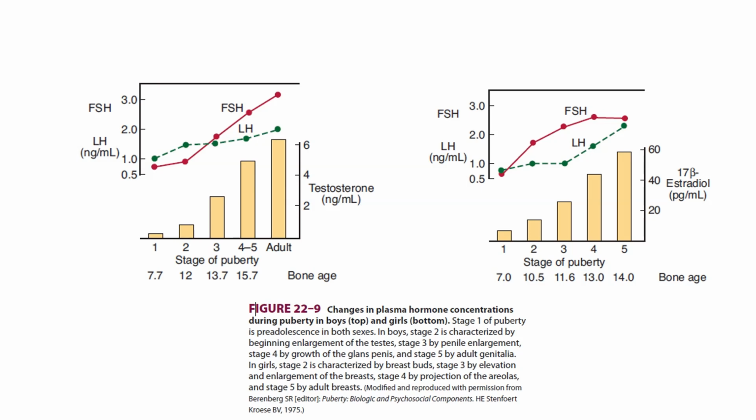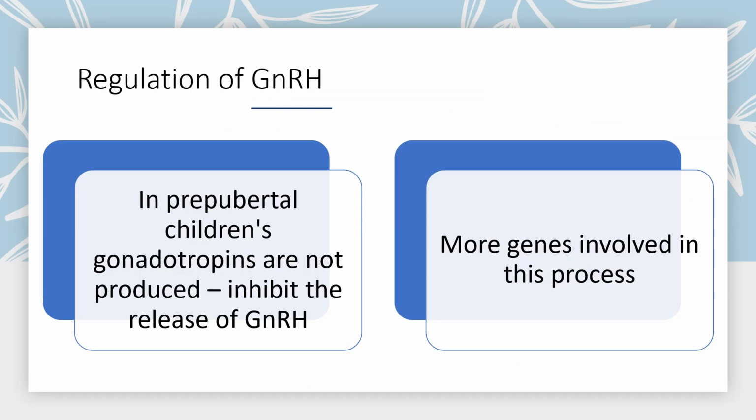In pre-puberty children, gonadotropins are not produced, but there is a natural mechanism that appears to inhibit the release of gonadotropin releasing hormone. In small children, the gonadotropin releasing hormones are inactivated. They are not produced. One or more genes and their products are involved in the stimulation of gonadotropin releasing hormones. One or more gene regulations occur for the activation of this process.